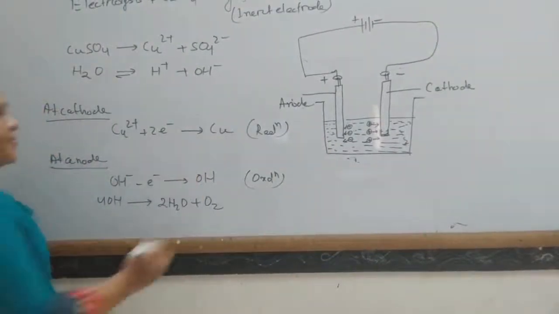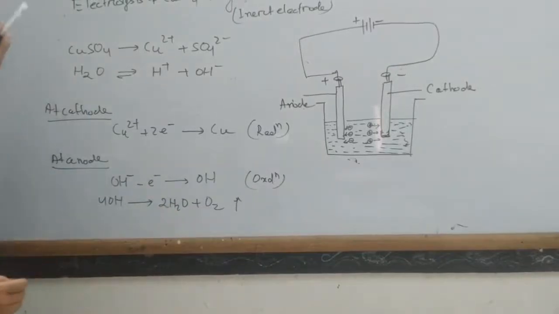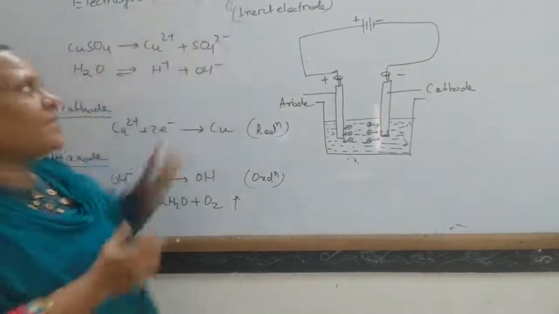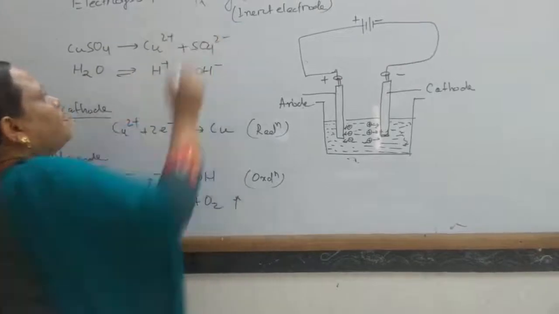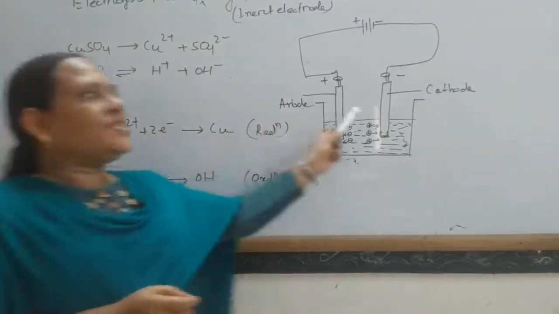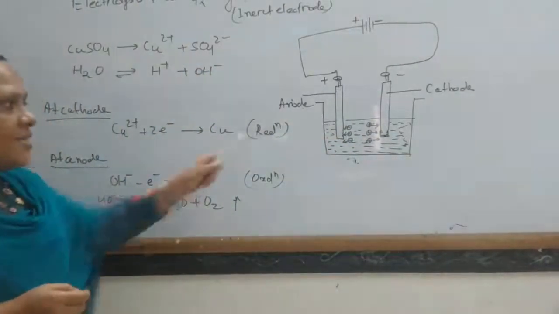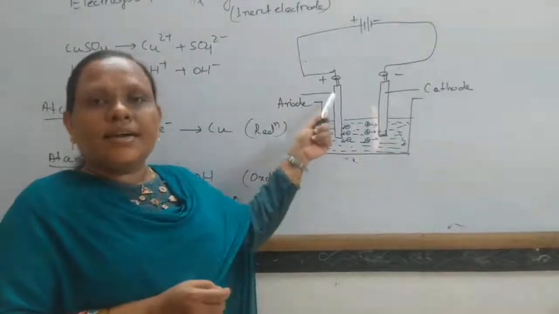So when electrolysis of copper sulfate solution takes place, copper is deposited at the cathode and oxygen gas is liberated at the anode.